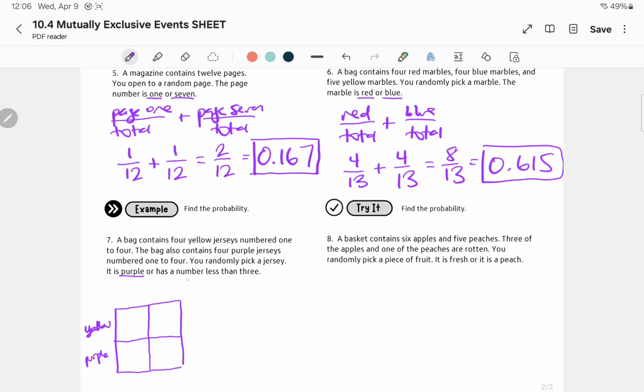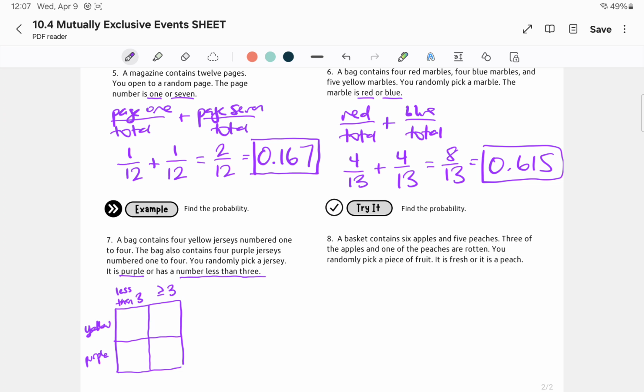So we have the color, and then we have is the number less than 3, or is it greater than or equal to 3? So let's do less than 3. And then we'll put greater than or equal to 3, okay? Now this is where it's a little tricky, that's why I'm going to help you with it. But I mean, it's really not too bad, right? Let's just think about it.